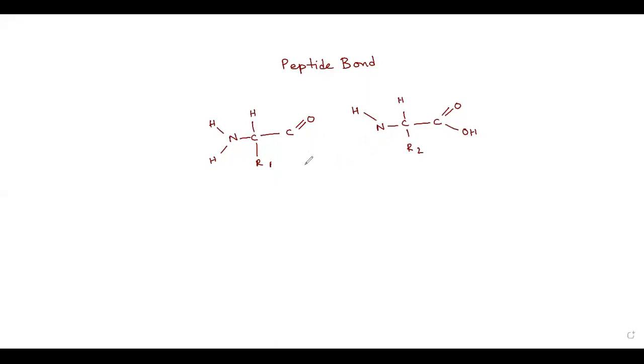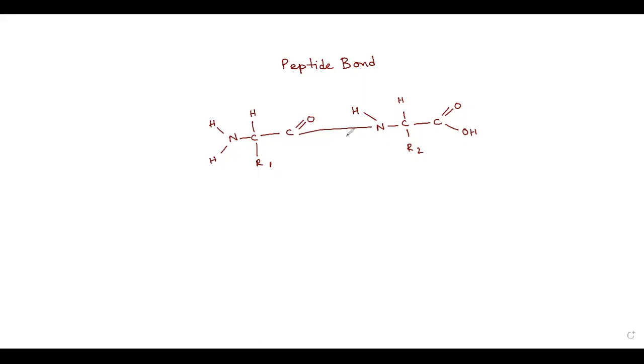That means what will be the scenario? This carbon will be directly in contact with the nitrogen. And this covalent bond is known as a peptide bond. Can you tell me what is common between the ester linkage of lipid, the peptide bond of protein, and the glycoside linkage? What is common in them? Ma'am, removal of H2. Yes. That is removal of H2.